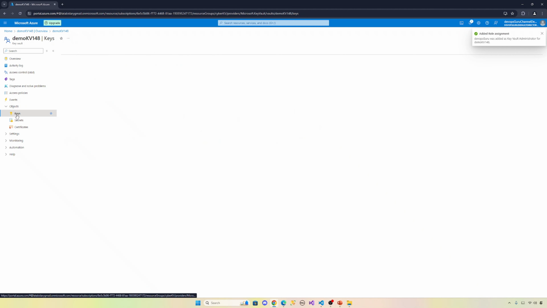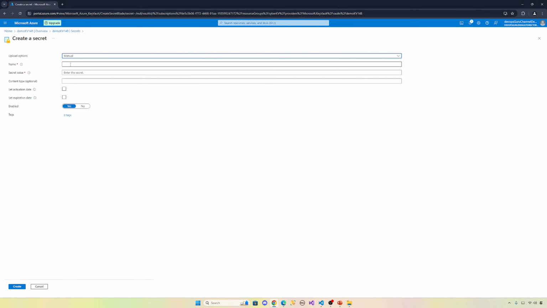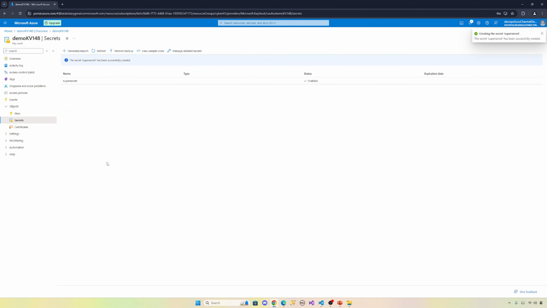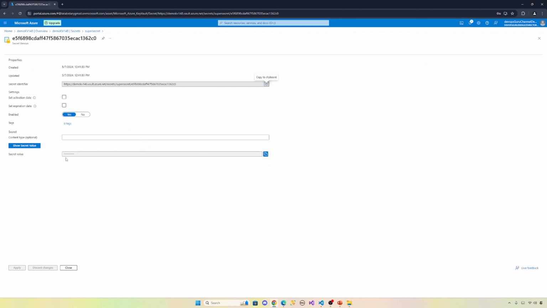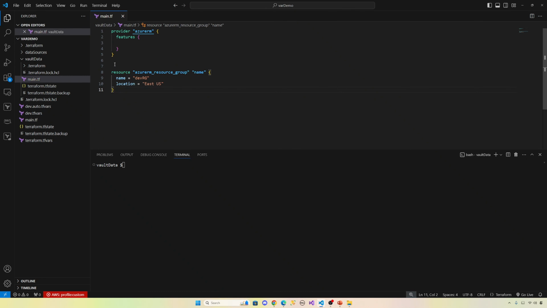Now you can go to the key vault. Let's go to secret, create a secret. The name of the secret is super secret. Now the secret value is demo RG123. So let's create the secret. This is our super secret name, and this is the version. You can see our secret value, demo RG123. Hide the secret, close. Now we have created the secret. Now we're going to head over to Visual Studio Code and use that secret.